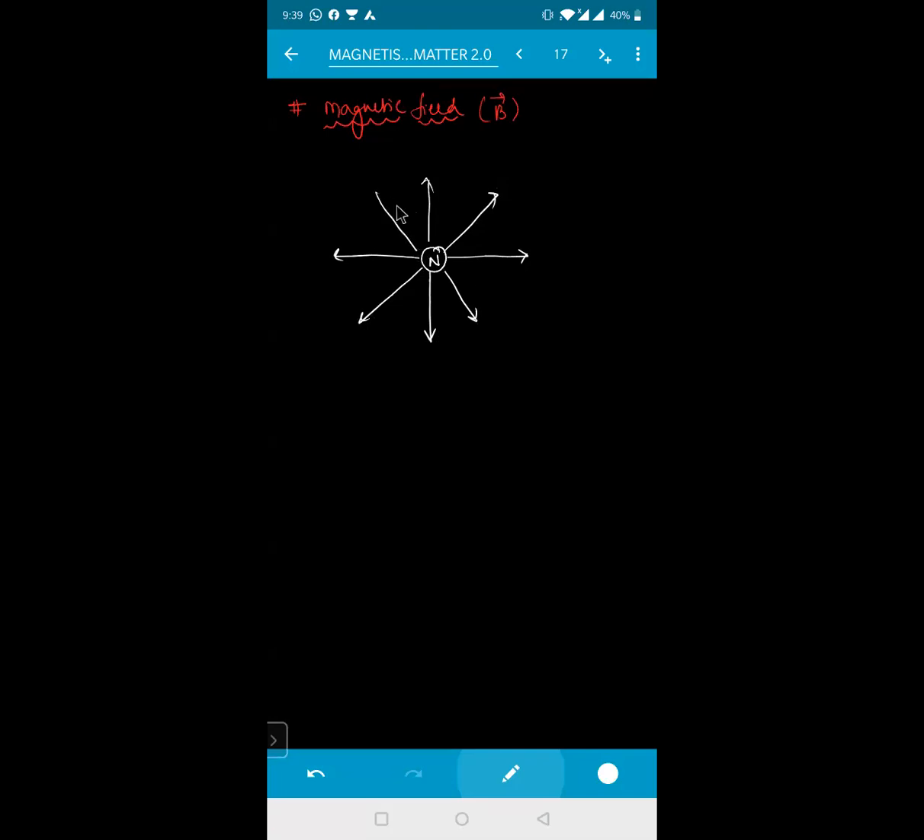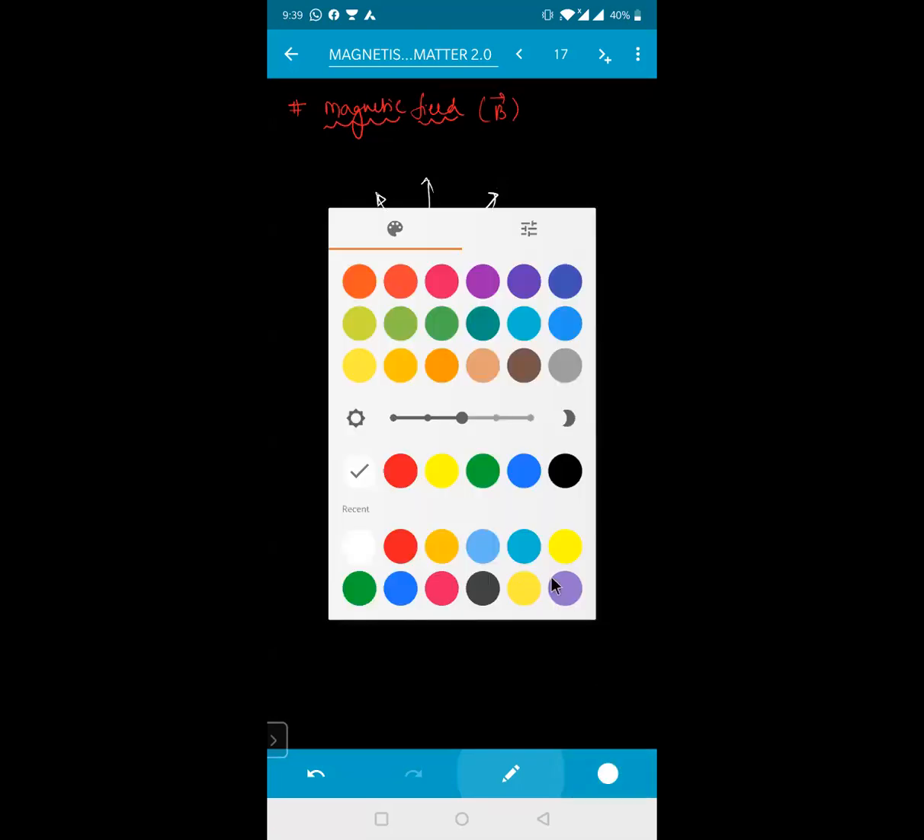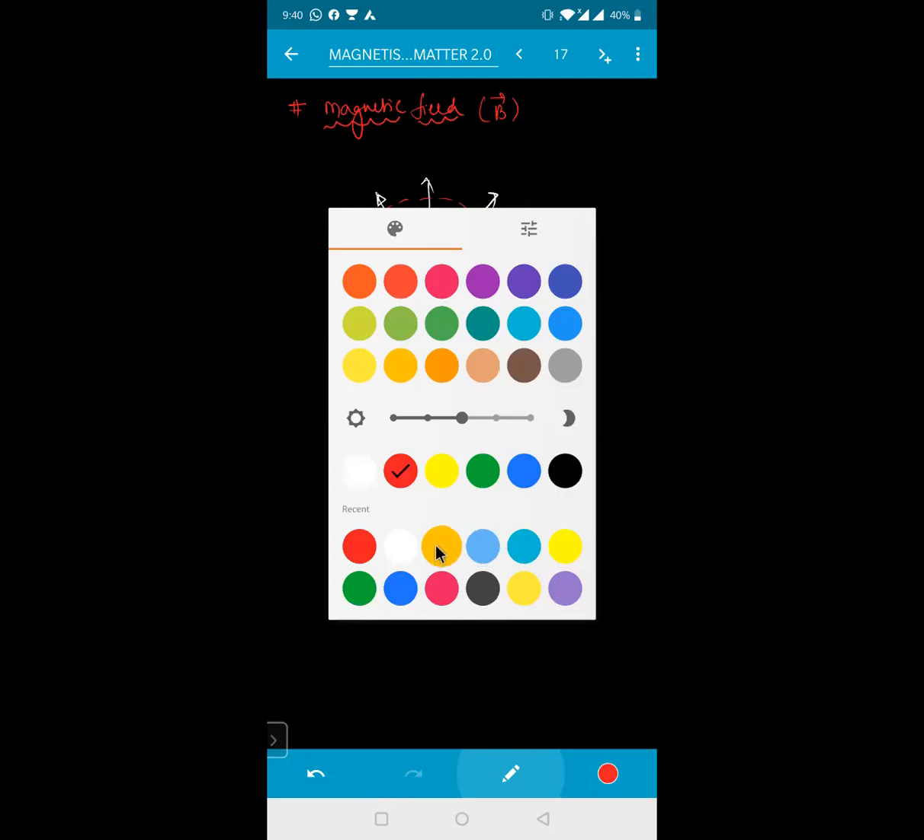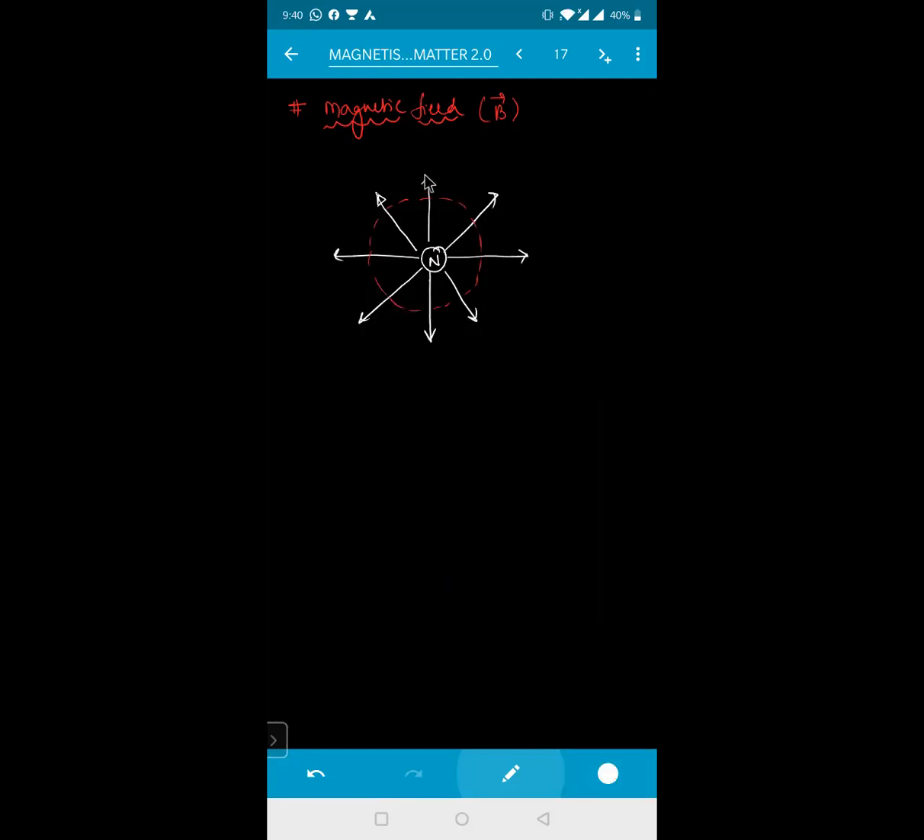And this north pole is having a certain region up to which it can exert the power. Like a bar magnet, it will be exerting the power only up to a certain distance. This is the region up to which this north pole or south pole can exert the force. That field is called the magnetic field. Is it clear?